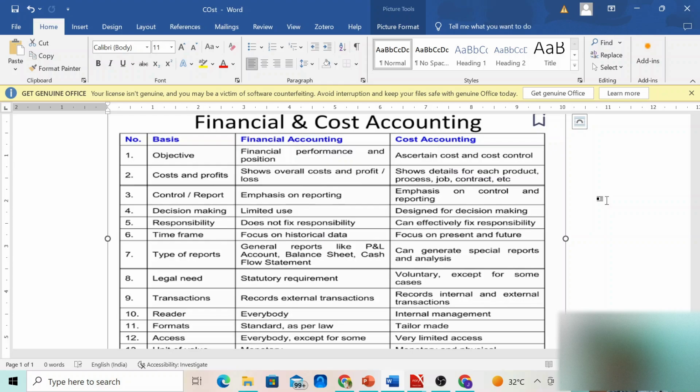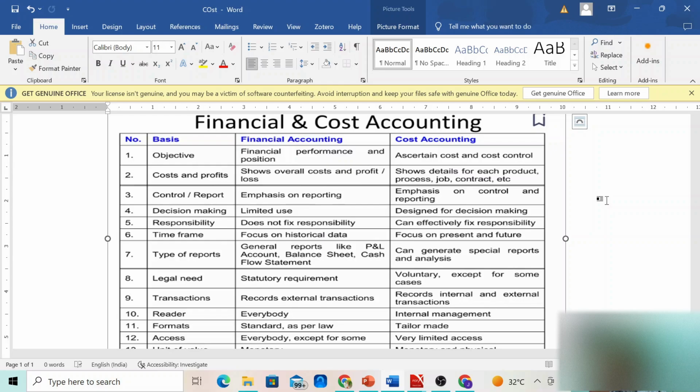And when we move to the control or reporting thing, in financial accounting, it emphasizes on reporting rather than controlling. It shows what has happened in the previous year or throughout the financial year. But whereas when we move to the cost accounting, it emphasizes on controlling the costs.